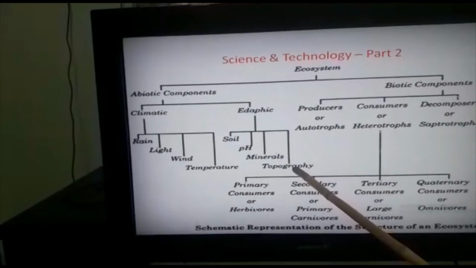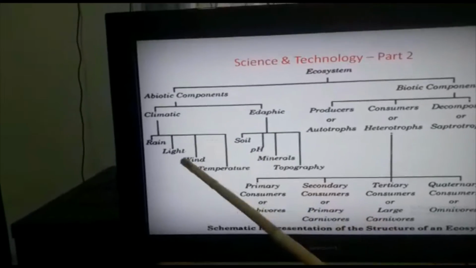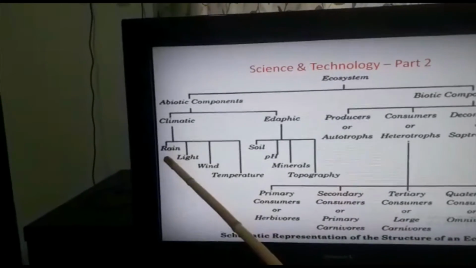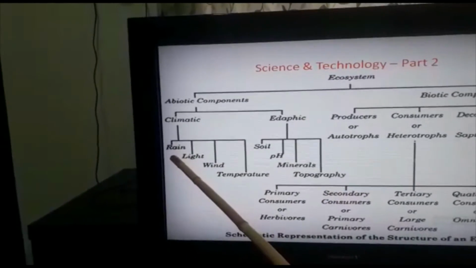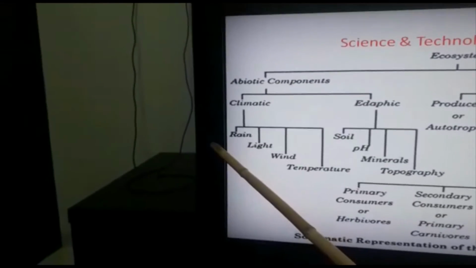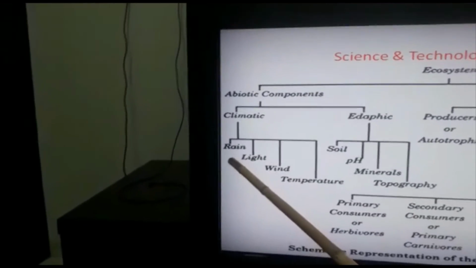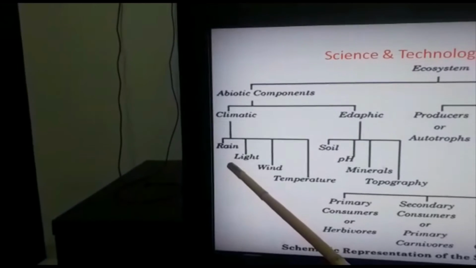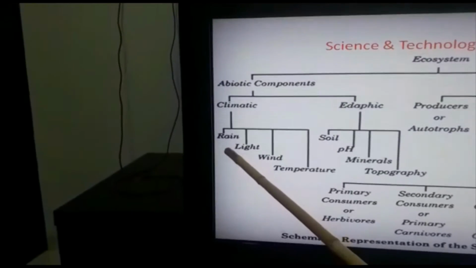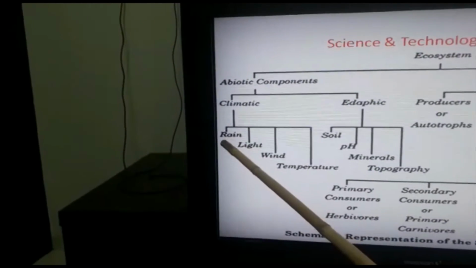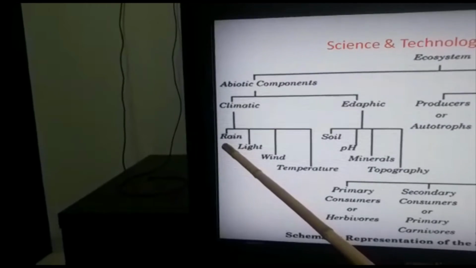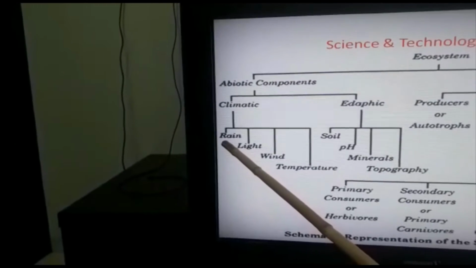Now see the climate in detail. Rain. Water is a universal solvent. It is a colorless, tasteless, transparent liquid. It is made up of hydrogen and oxygen. Without water, the metabolic process of an organism cannot take place. So, water is life.